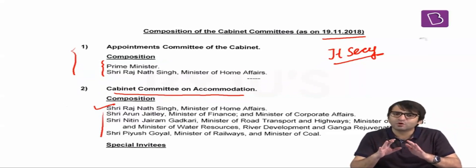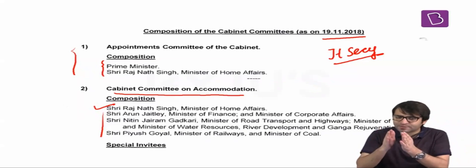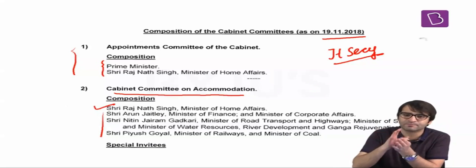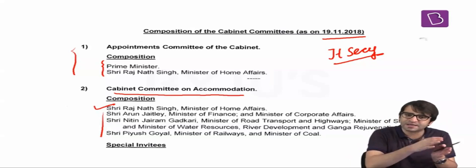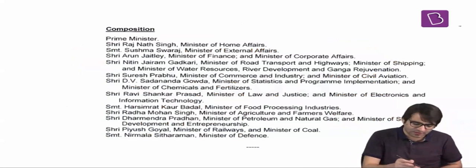You don't have to remember the names of who are the members of these cabinet committees. You just have to understand one thing. What is the purpose of the cabinet committee on appointments? And who heads the cabinet committee on appointments? Prime Minister. What is the purpose of the cabinet committee on accommodation? And who heads the cabinet committee on accommodation? Home Minister. Then there is a very important committee called the Cabinet Committee on Economic Affairs.